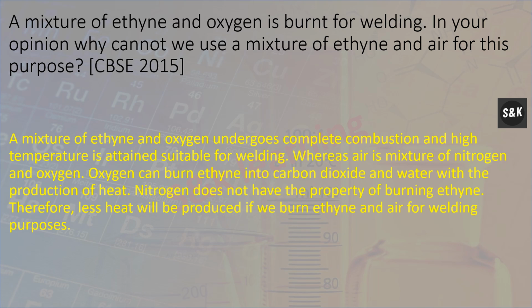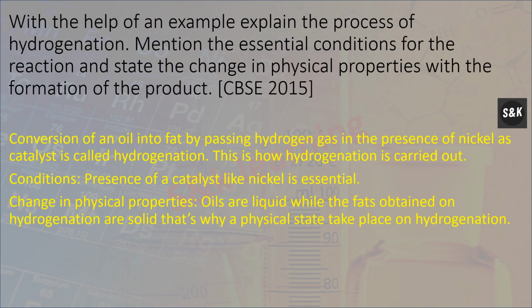A mixture of ethyne and oxygen is burned for welding. In your opinion, why can we not use a mixture of ethyne and air for the purpose? A mixture of ethyne and oxygen undergoes complete combustion and a high temperature suitable for welding is attained. Whereas air is a mixture of nitrogen and oxygen; oxygen can burn ethyne into carbon dioxide and water with the production of heat. Nitrogen does not have the property of burning ethyne, therefore less heat will be produced if we burn ethyne and air for welding purposes.